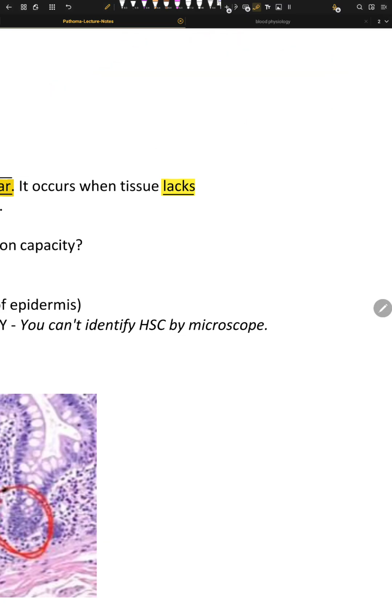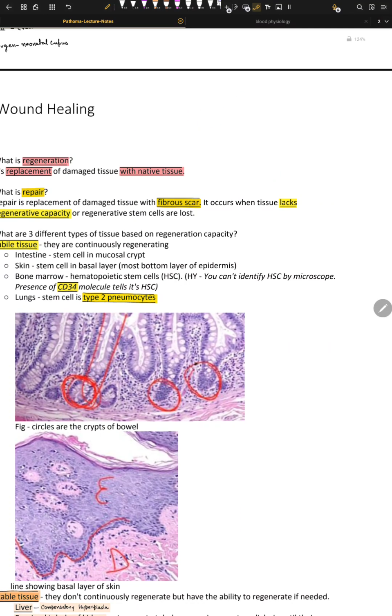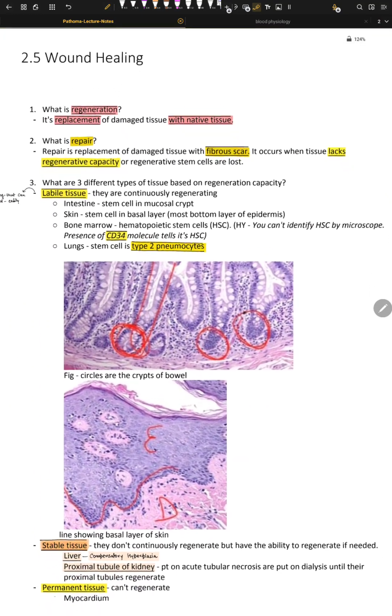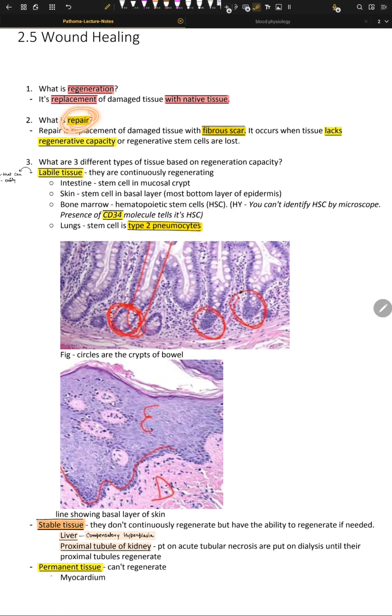That's the concept of having a scar. If you have a scar, it means you have damaged the stem cells. The stem cells could not make clones, and now you have a scar. So this is called repair, when the damaged tissue is replaced by a fibrous scar.